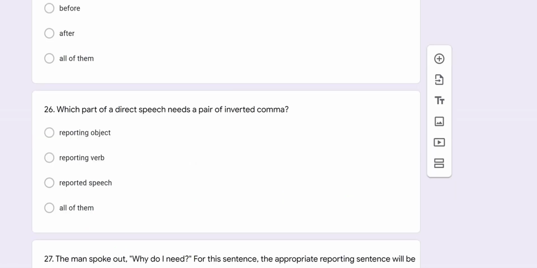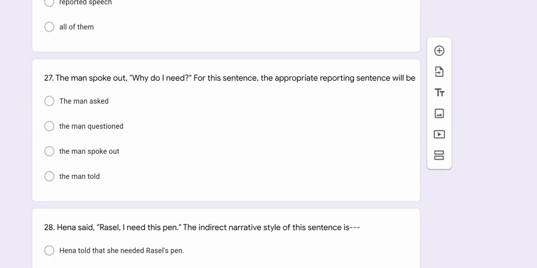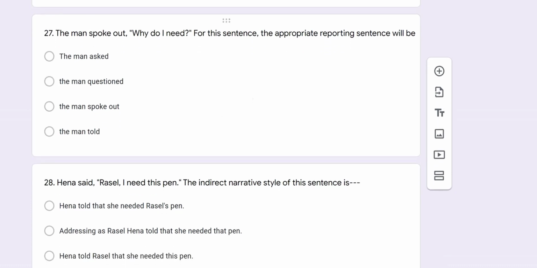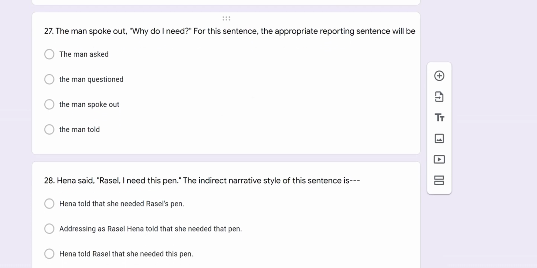In question number 27, the question was like this: "The man spoke out, ..." What do I need for this sentence? The appropriate reporting sentence will be... it is a confusing sentence, my dear students, because the reported sentence is a question.